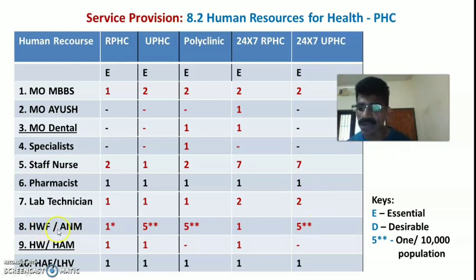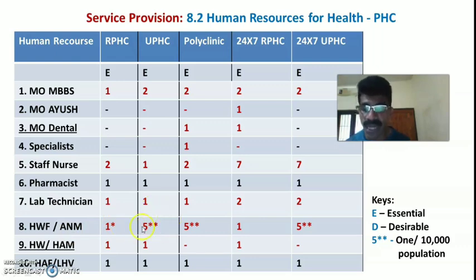Then regarding health worker female and auxiliary nurse midwife. So 1 is required in rural PHC. It is mentioned with a single star, that is 1 in 5,000. Okay. In rural PHC, for every 5,000 population, 1 ANM or health worker female is required.